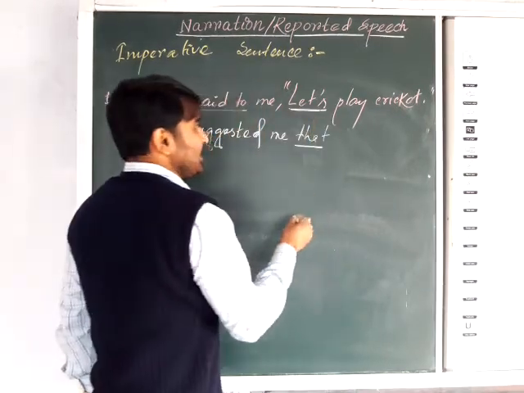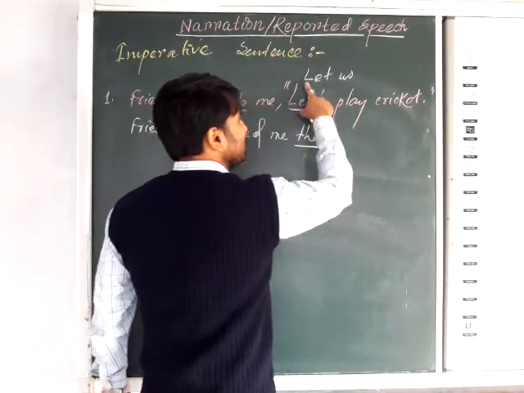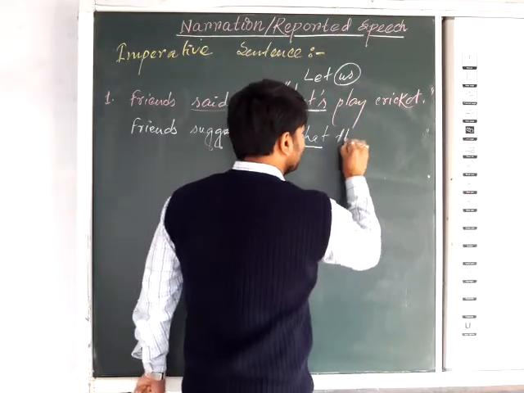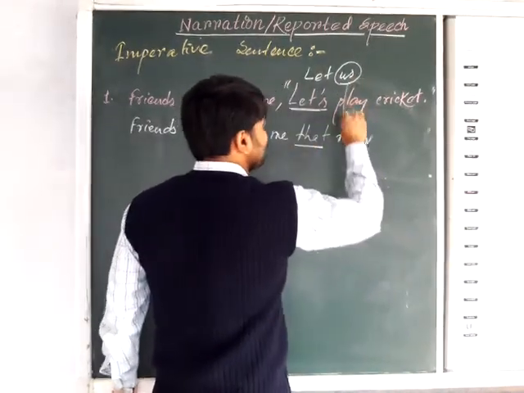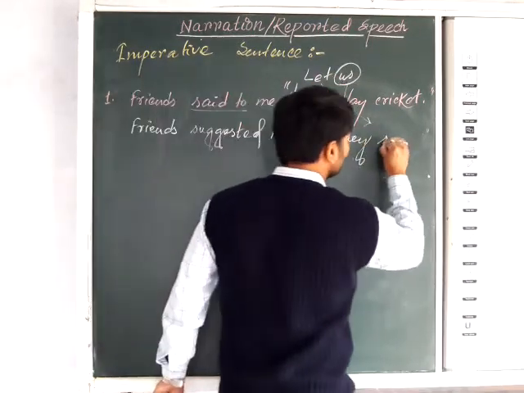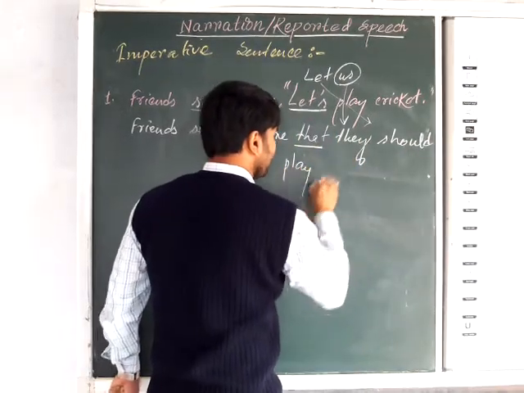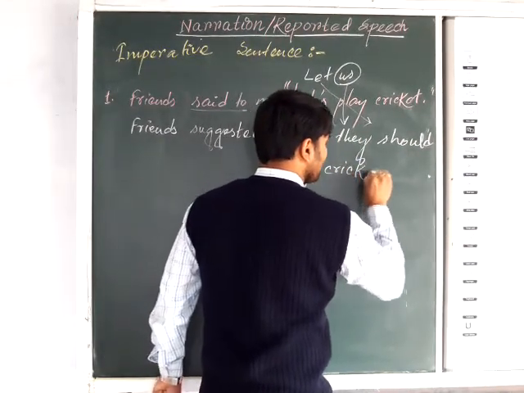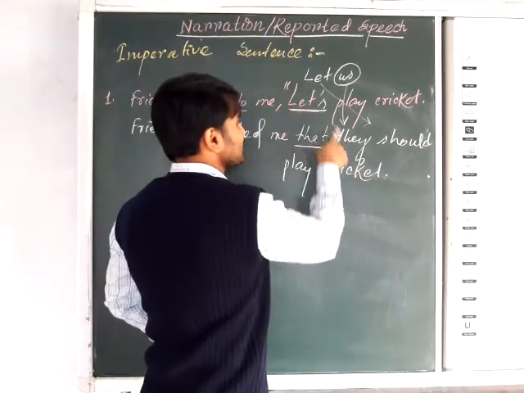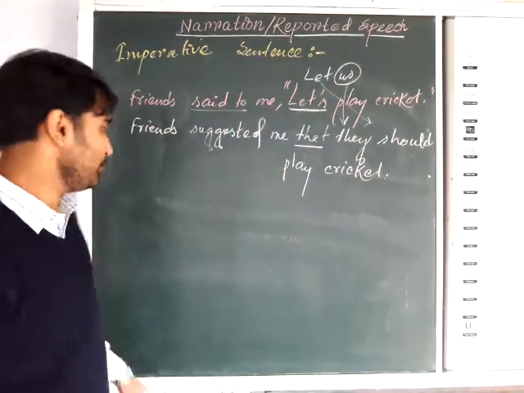Now "let's" will be divided into let us. Actually it is a short form of let us. So here us stands for they. Us will be changed into they and let will be changed into should. So they should play cricket. You can see here, let us: us will be they, let will be should. So that is the rule you should follow.